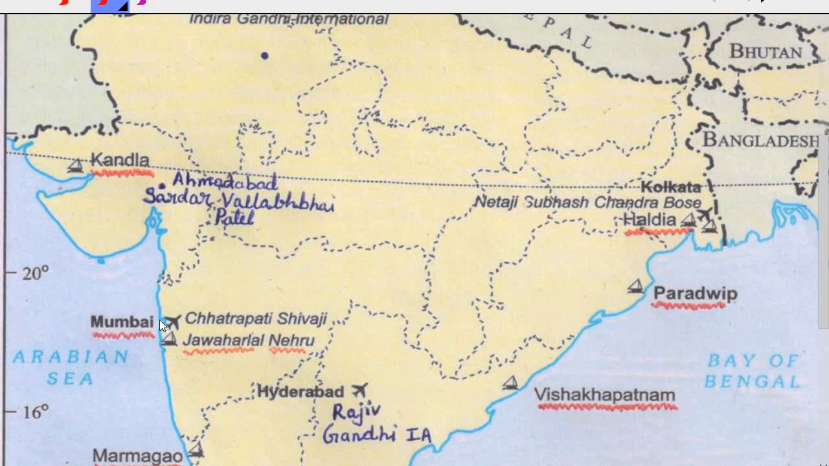You can see this curve, the big curve. There's a small curve here. This is the small curve and this is the big curve. You have to remember this big one. And here it is Mumbai, where you have to mark Chhatrapati Shivaji International Airport. Okay.